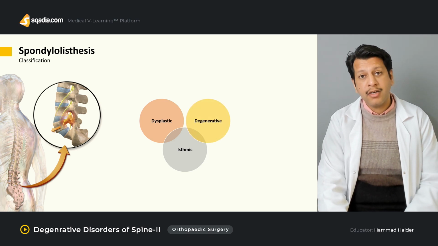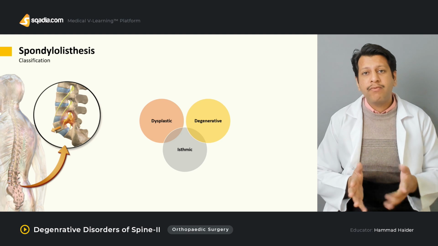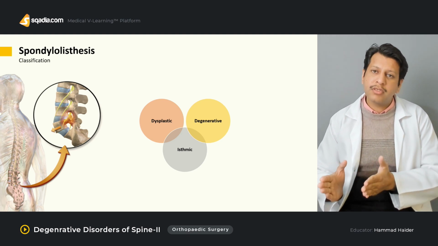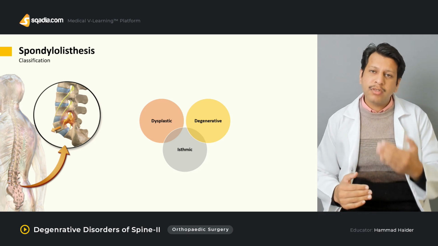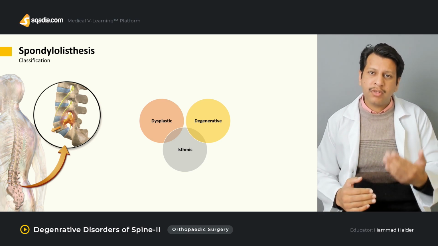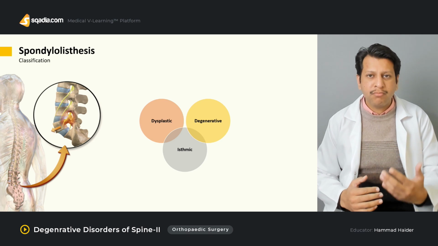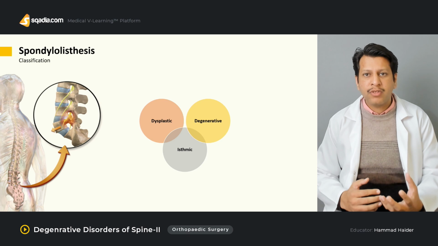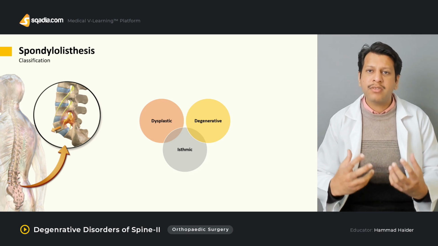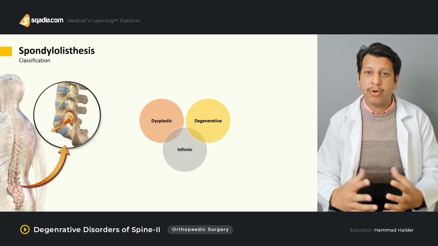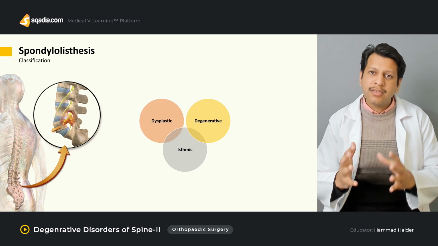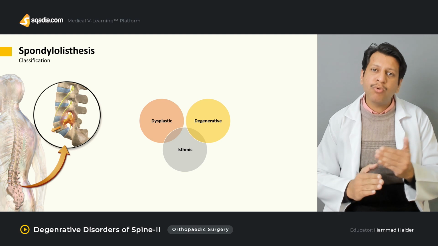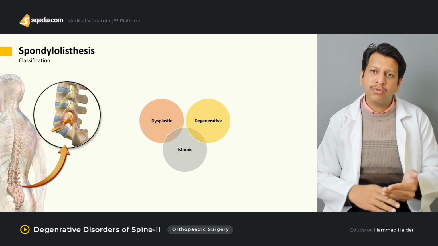Other is degenerative. Now, the degenerative usually do not present early, rather they present after 60 years of age. Over the repeated years of cyclical loading, eventually degeneration has occurred in the disc as well. There is a degeneration of the spinous processes as well as the facets, ligaments, as well as the vertebral bodies. As a result, this vertebra which was inherently unstable has now become more unstable over the period of years due to certain